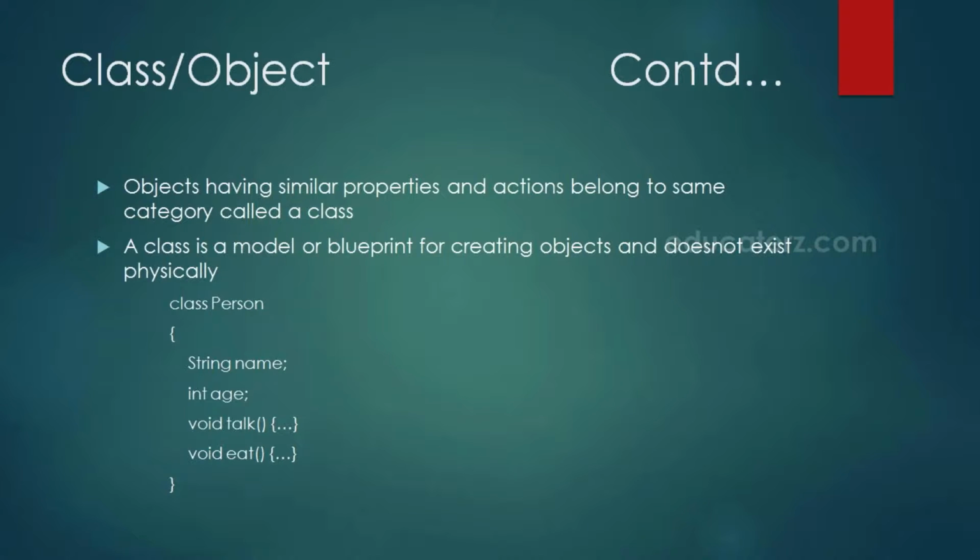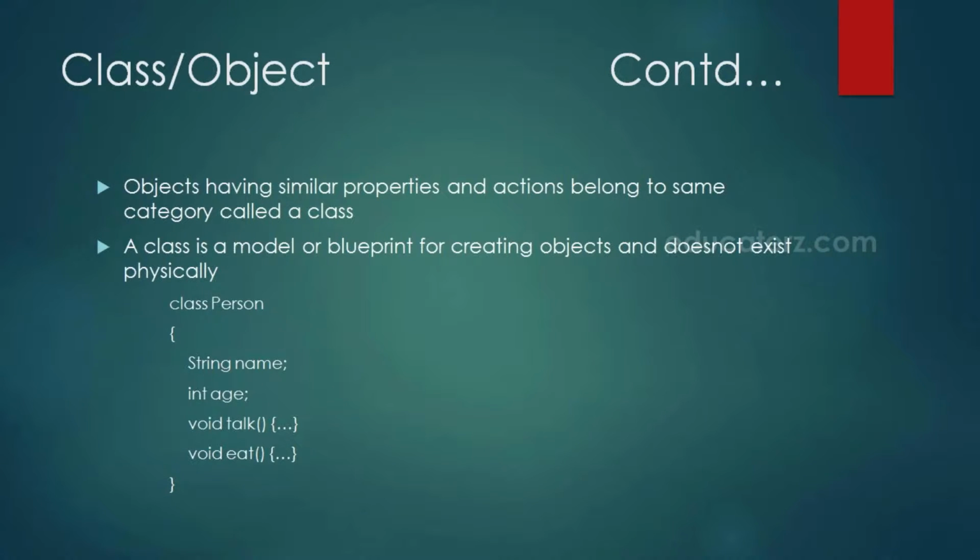Like table, chair, cot, sofa, these are also objects of the class called furniture. Similarly, Maruti, Santro, Benz are also objects of a class called car. Red, blue, green are objects of a class called color.